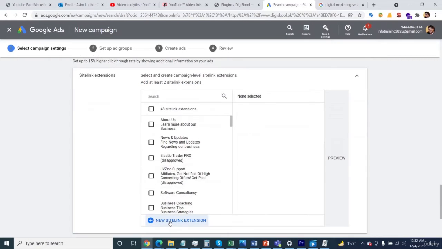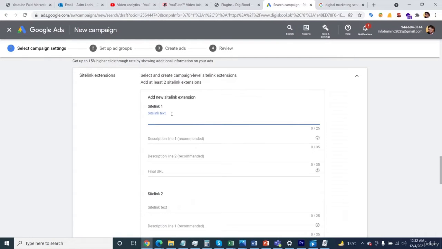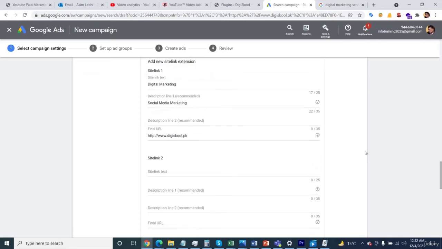I already created one. If you would like to create a new one, you can just click on new. You can specify a more targeted keyword like digital marketing, and another keyword like social media marketing, as per your products and services, and then you can specify the website addresses as well. So anyone would keep clicking on the funnel, and the more site links you keep adding, the more the end customer will be able to know what you are selling.